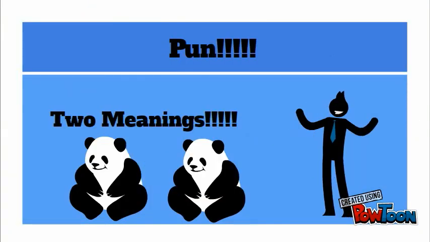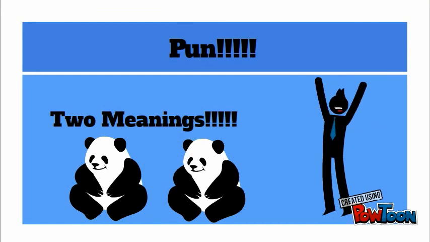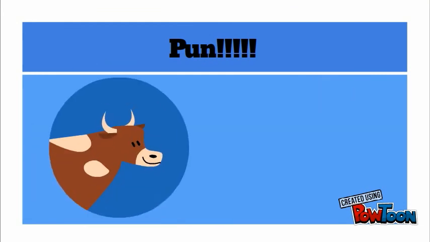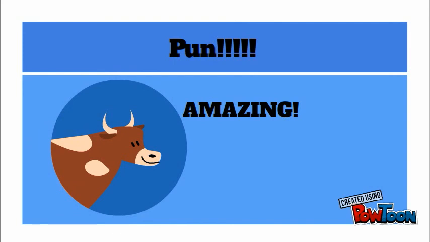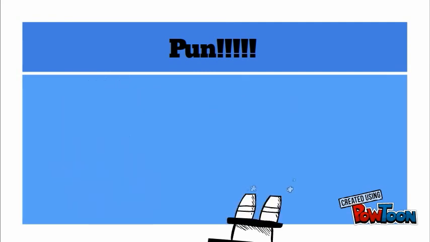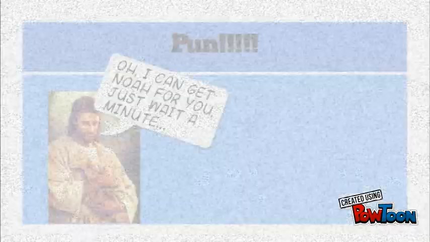Our third literary device is a pun. A pun is a humorous play on words, often with double meanings. One example is, cows are utterly amazing. This is saying that cows are amazing, but it is funny because the word utterly is used, and cows have udders.